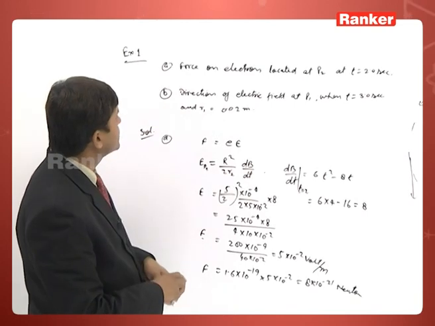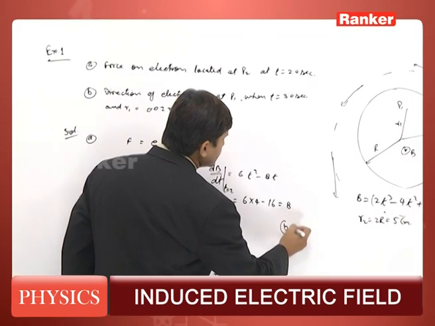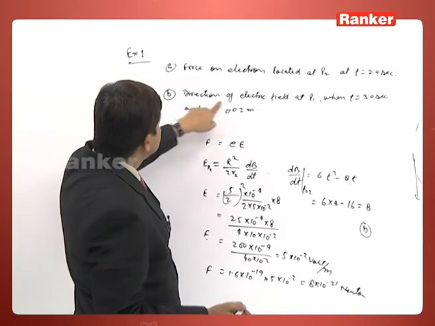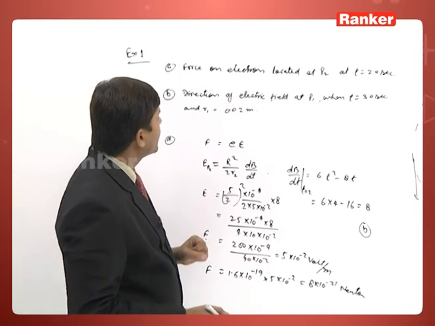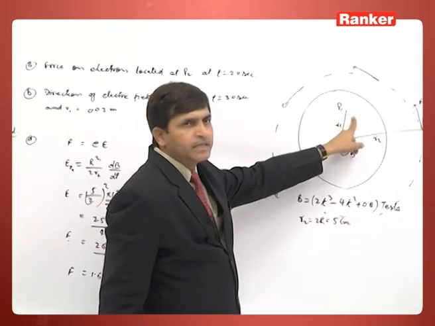Now if we look at the second part, the B part, what do we have to find? We have to find the direction and magnitude of the electric field at point P1. P1 is an inside point.